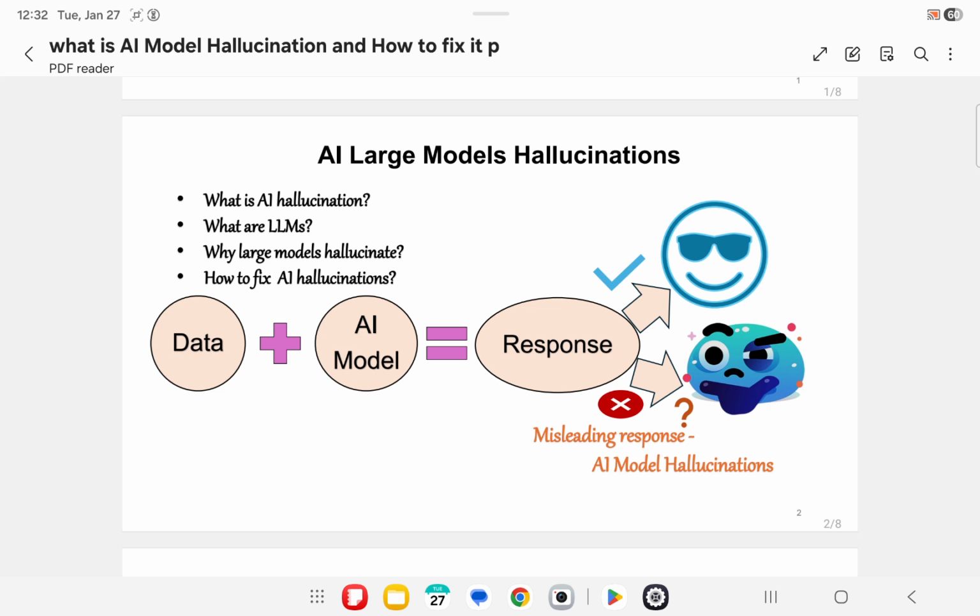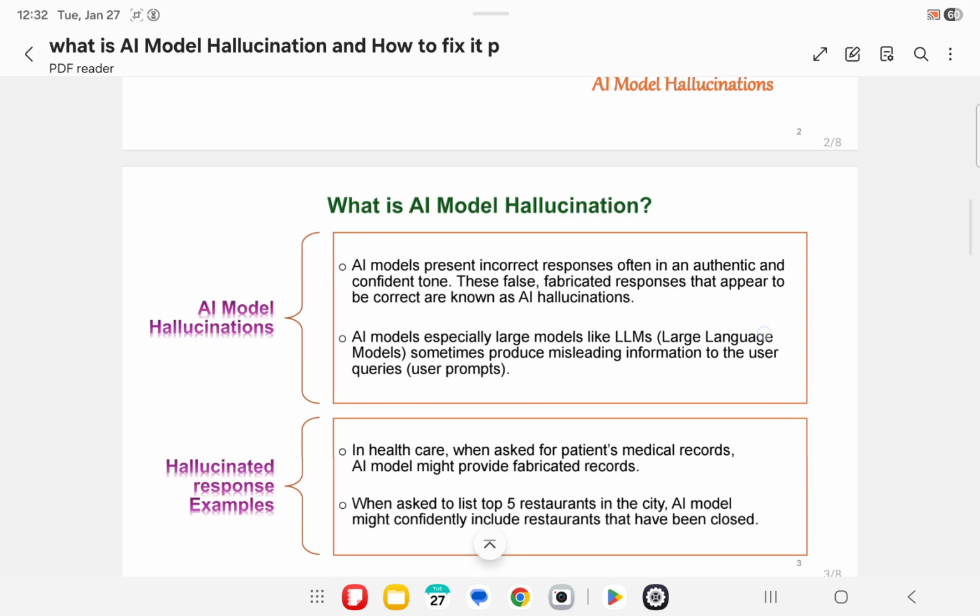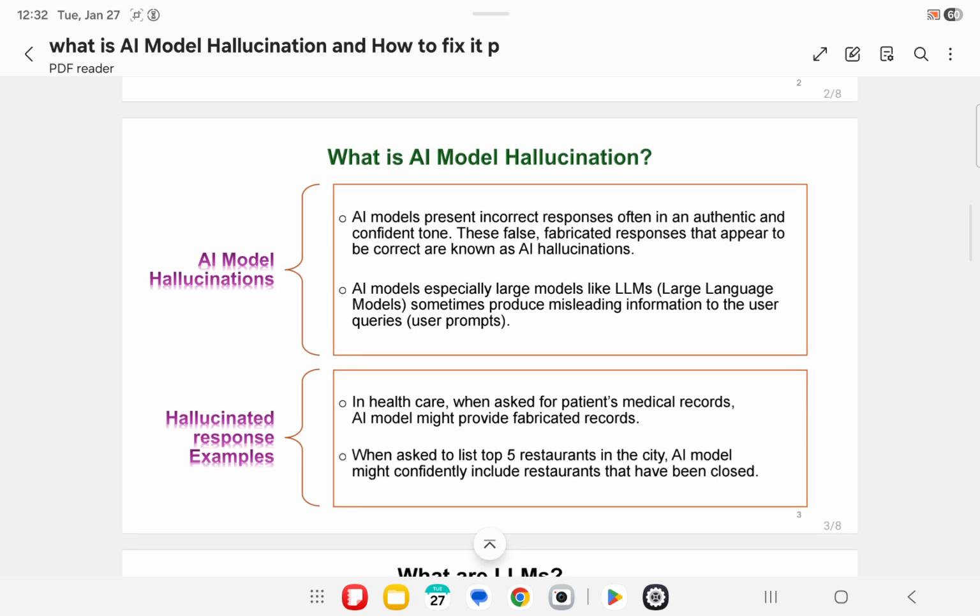Now, let us look into the details of AI model hallucination. AI models present incorrect responses in an authentic and confident tone. These false fabricated responses that appear to be correct are known as AI hallucinations. AI models, especially large language models like LLMs, sometimes produce misleading information to the user queries, that is, user prompts.